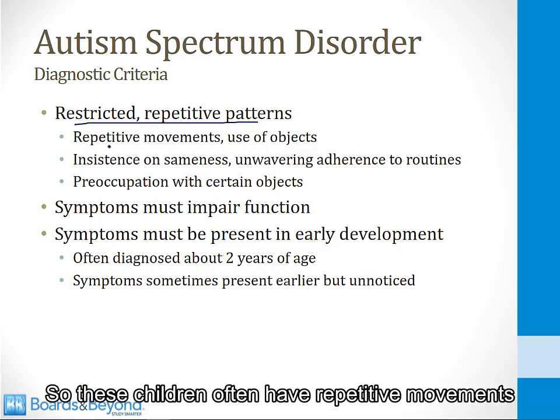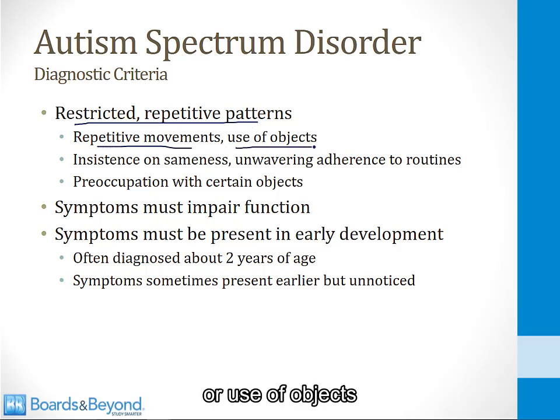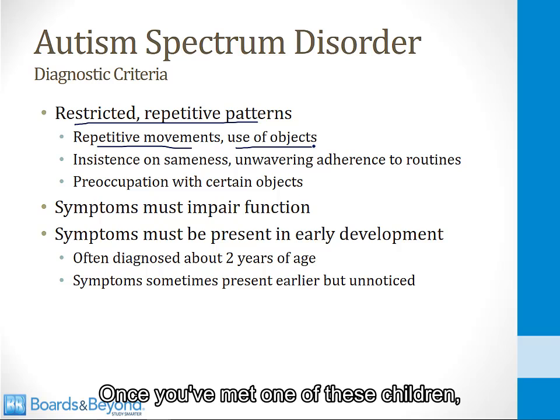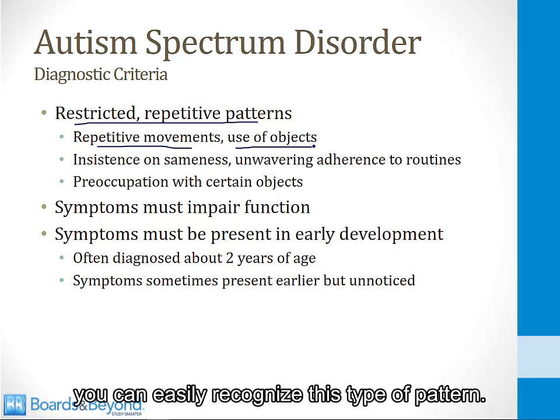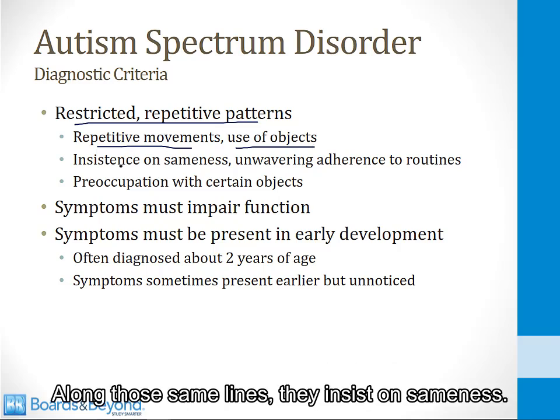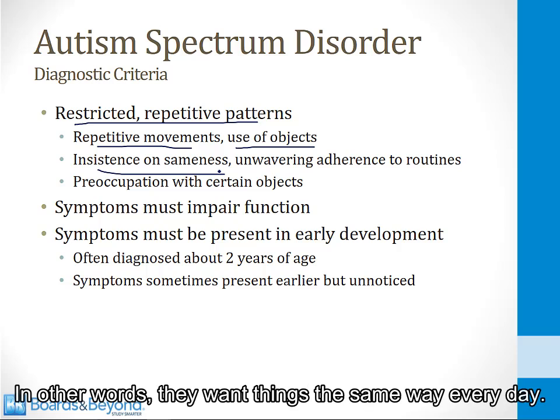So these children often have repetitive movements or use of objects, or they may say the same words over and over again. Once you've met one of these children, you can easily recognize this type of pattern. You'll see that they do the same thing over and over again. Along those same lines, they insist on sameness. In other words, they want things the same way every day.